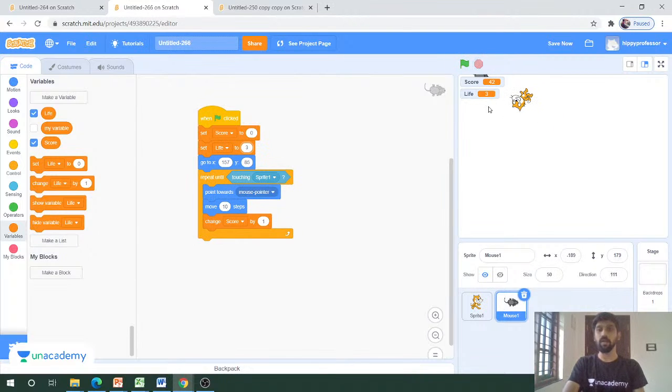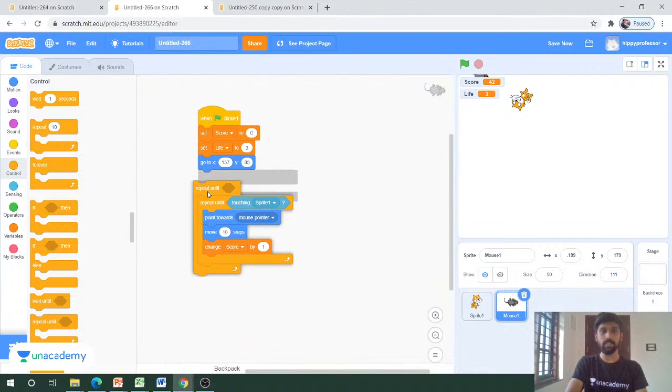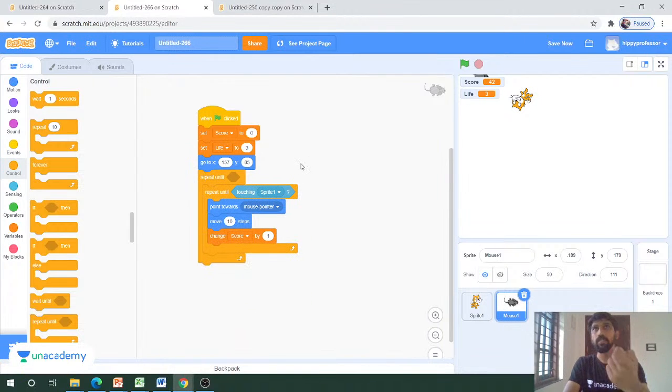Now what we are going to do is remix the game. We are going to add life to this game. So I will drag the repeat until block, and this code will be executed until the life turns to 0. As we all know, initially the value of life will be 3, and towards the end of the game the life value turns to 0. So the entire code will be performed until the life value turns to 0.